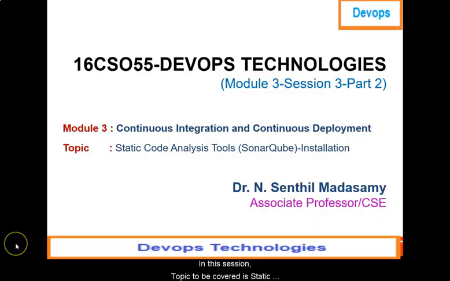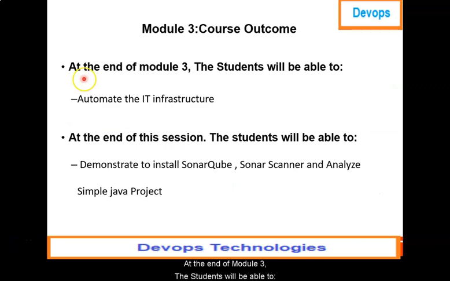Welcome to this session on the second part of Static Analysis Tools, SonarQube installation, for the one-credit course DevOps Technologies. In this session, the topic to be covered is the Static Code Analysis Tool, SonarQube installation, under Module 3, Continuous Integration and Continuous Deployment. At the end of Module 3, the students will be able to automate the IT infrastructure. At the end of the session, the students will be able to demonstrate how to install SonarQube and Sonar Scanner and analyze a simple Java project.